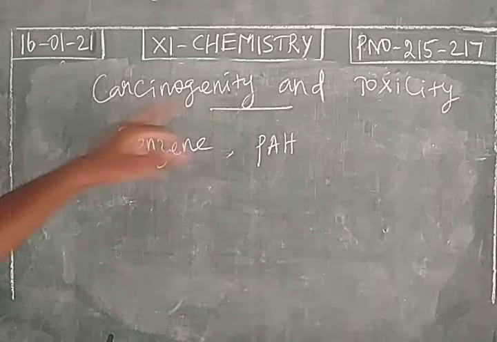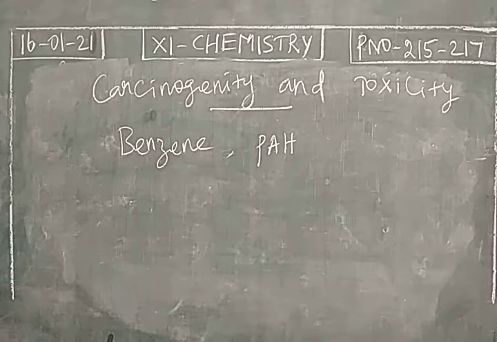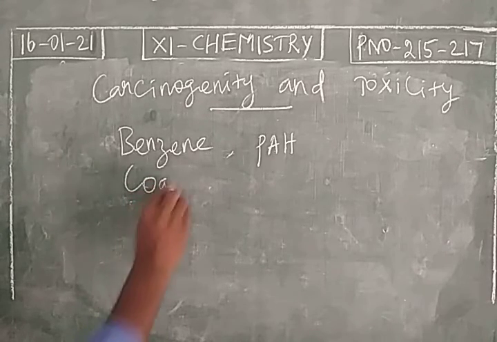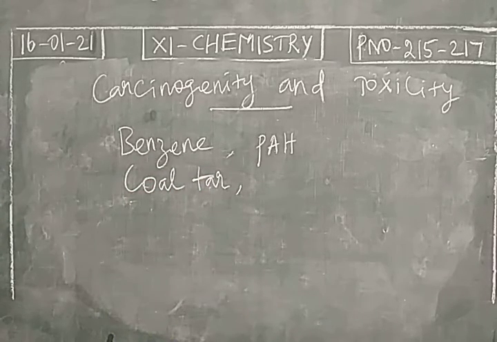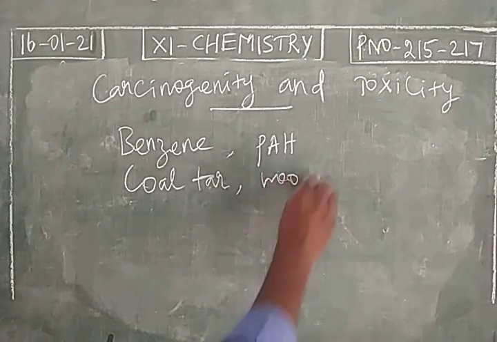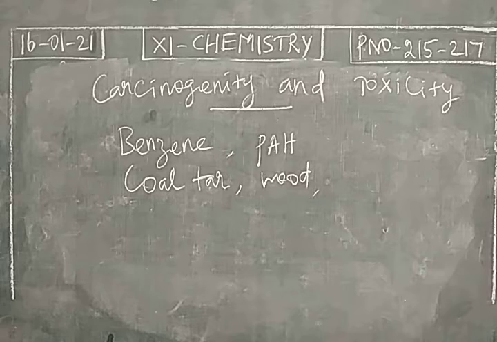So how are we getting these polycyclic aromatic hydrocarbons? Due to the combustion of coal tar or petroleum, then combustion of wood, as well as volcanic activities. So these will produce the harmful polycyclic aromatic hydrocarbons. They are toxic, carcinogenic, as well as mutagenic in nature. And what are all the effects?